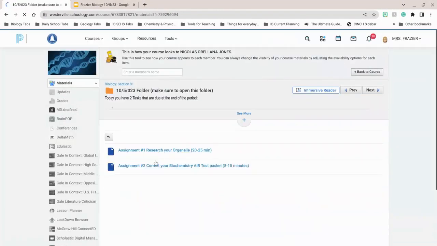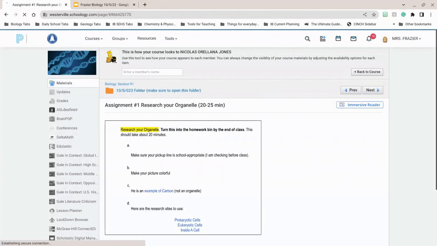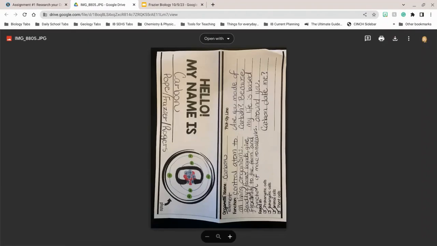And I can actually see you open up assignment 1 and assignment 2. So once you open up assignment 1, it'll give you the details. For instance, it tells you to make sure you pick a school appropriate pickup line. You need to have a colorful picture. And here's the example Mr. Pope drew for carbon. Take 1 second to open. Okay, you can see now, carbon.